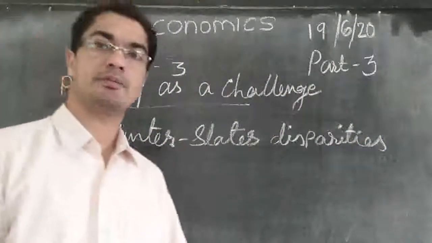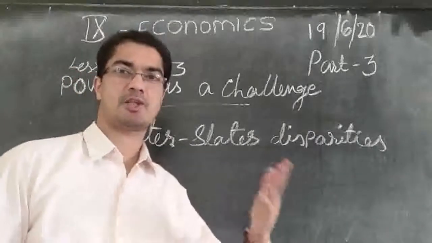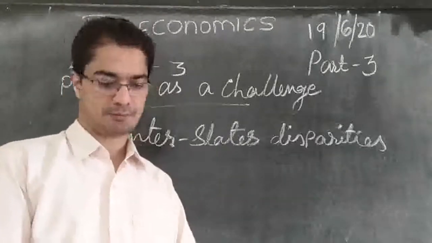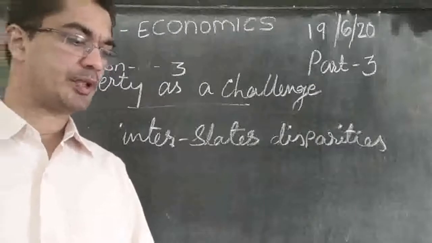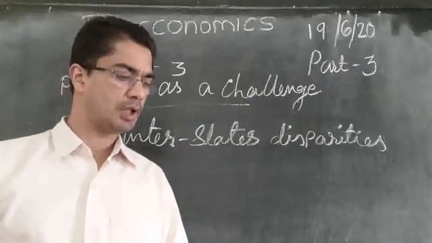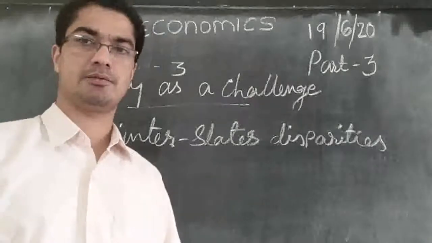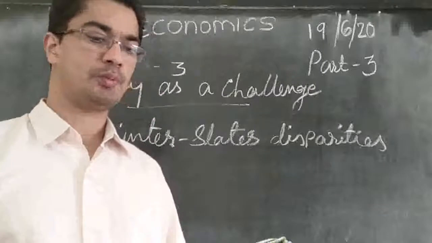The disparity means the differences between states. One state may be better, another state may be very poor. So the differences between different states. So poverty in India also has another aspect or dimension. The proportion of poor people is not the same in every state. Some states have more poor people, some have fewer poor people.